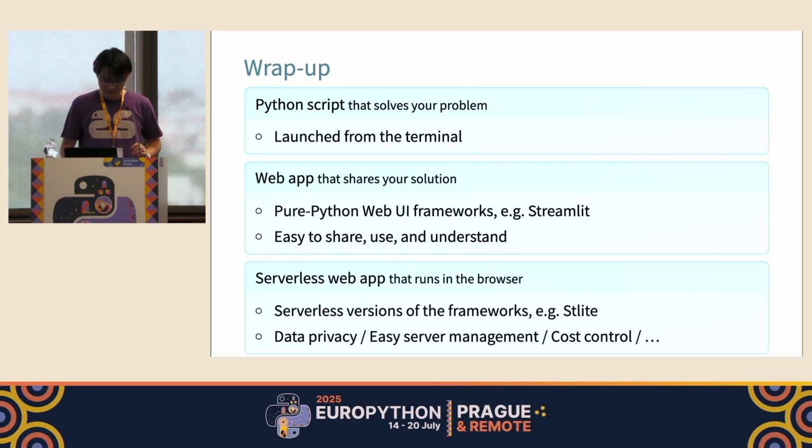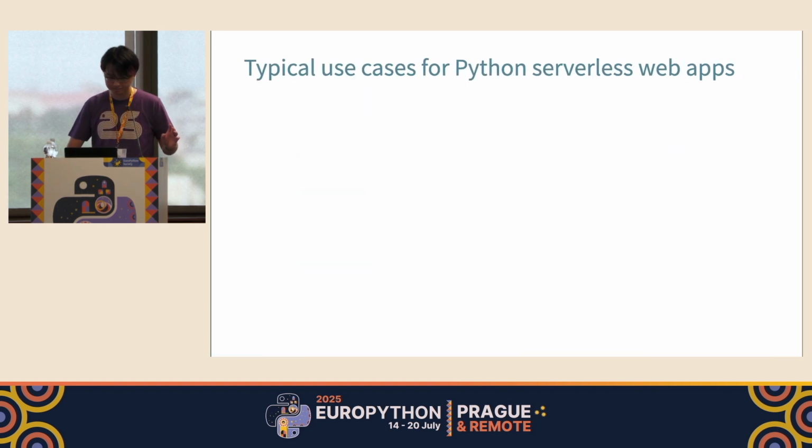Then as a final ultimate goal, we converted this web application into a serverless version. This sounds a bit extreme, but this actually has some benefits like data privacy, easy server management, cost efficiency, or things like that. So you can realize it by using frameworks like Stlite, aka Streamlit-Lite.